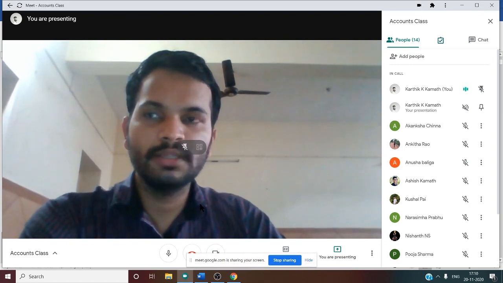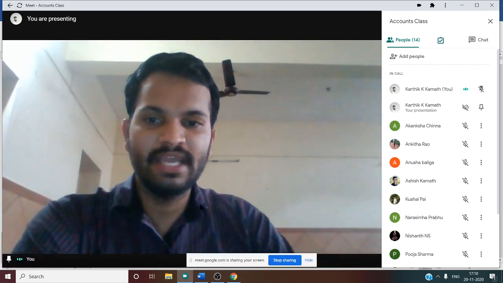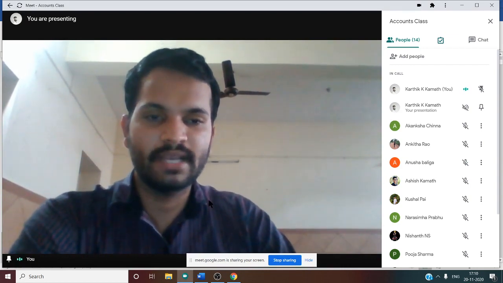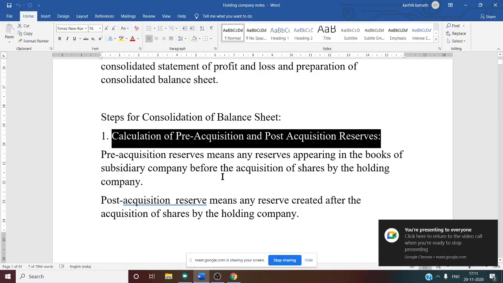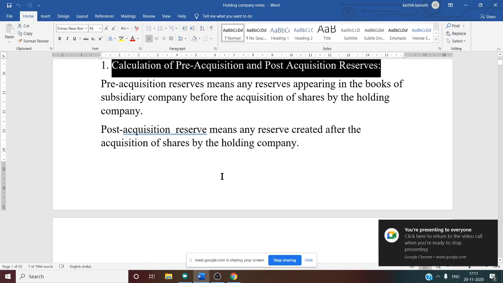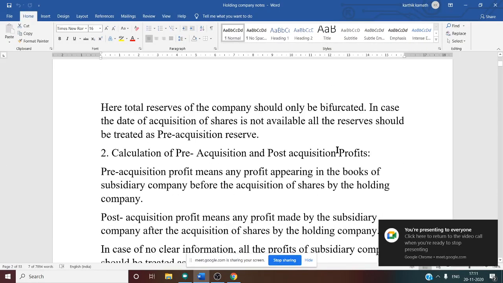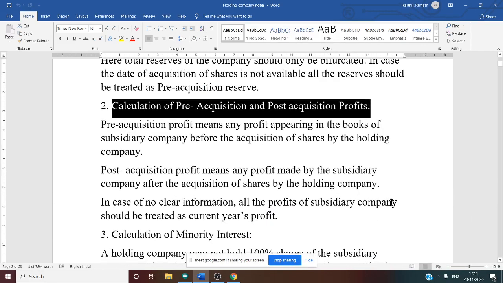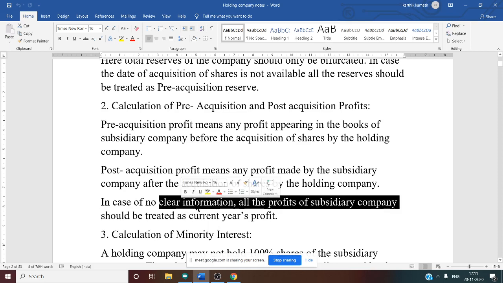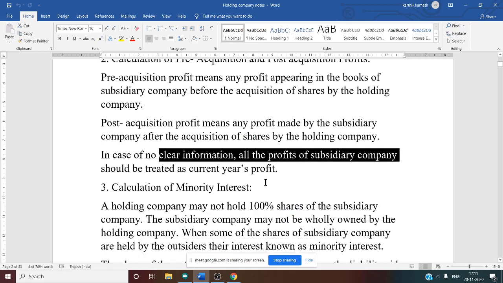Any reserve in the balance sheet before that date is treated as pre-acquisition; any reserve after the acquisition date is treated as post-acquisition reserve. Similarly, the treatment is available for pre-acquisition and post-acquisition profit. If nothing is mentioned in the problem, we consider this as current year's profit.